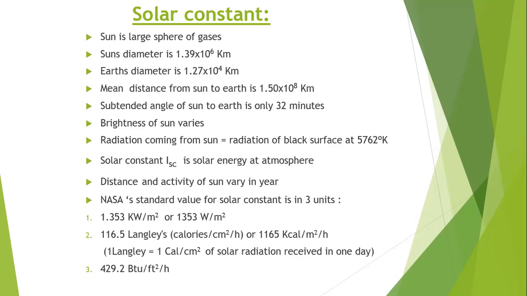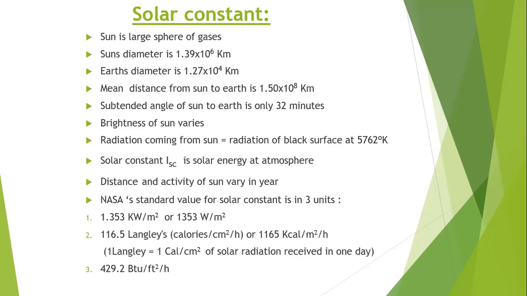And we know that the brightness of the sun also varies. In the center it will be bright, and when you come to the edge, the brightness decreases a little bit. So the brightness of the sun varies from the center to the edge. But in calculations, we can take the brightness of the sun as almost constant. For simple calculations, we take the brightness of the sun as equal.